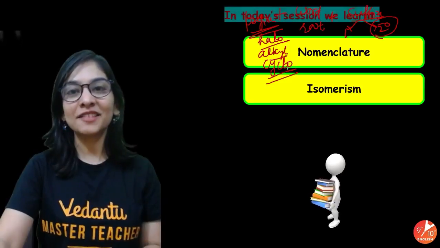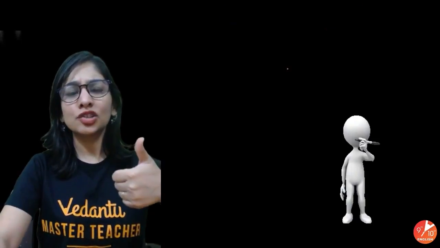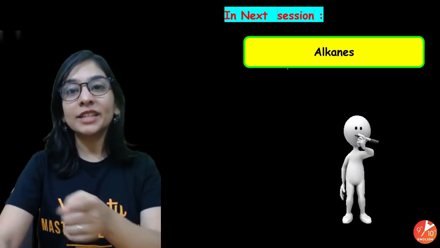We did talk about isomerism. That means this session must be super duper clear, and in the next session we'll talk about our hydrocarbons, alkanes, alkenes and alkynes, one by one in detail. Very much important. The syllabus is already reduced, so I will tell you how to approach everything so that you will not lose any marks in this chapter also.